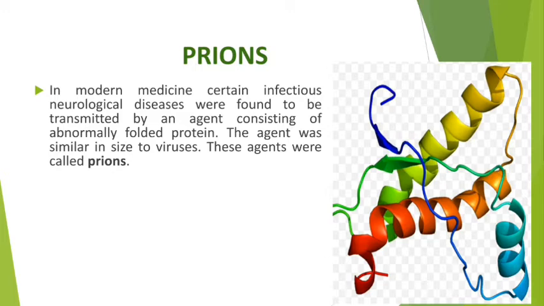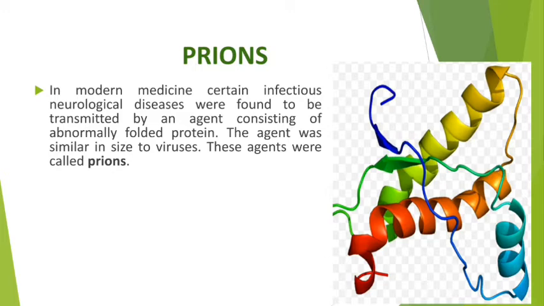Now this abnormally folded protein has the capacity to form RNA. Clear? So these prions have the capacity to synthesize RNA, and from RNA they have the capacity to synthesize DNA.